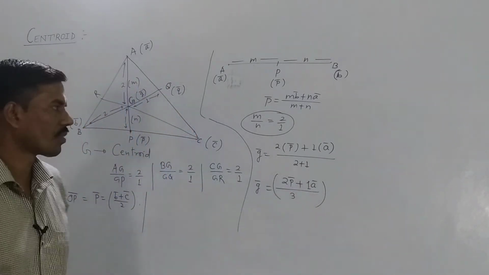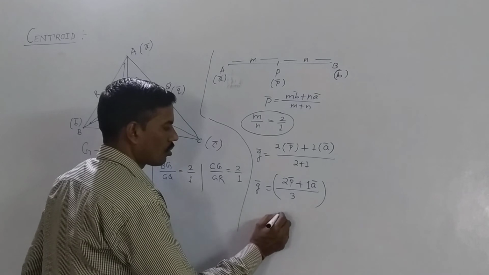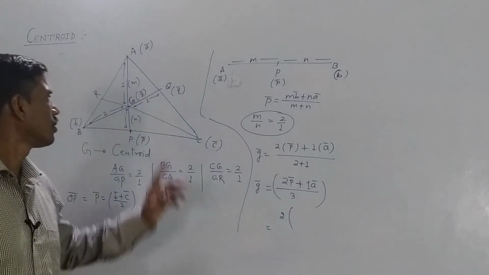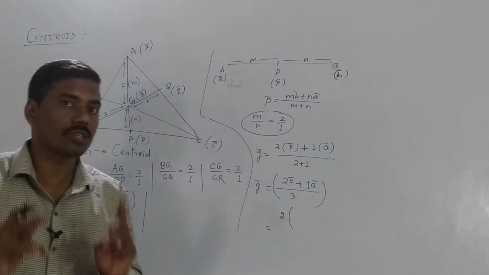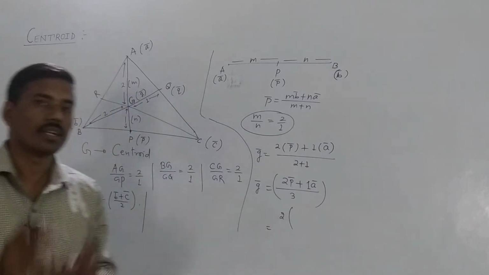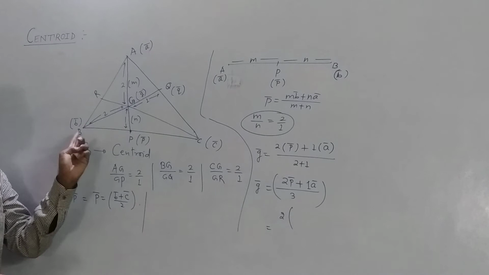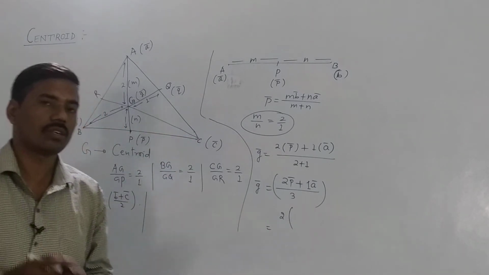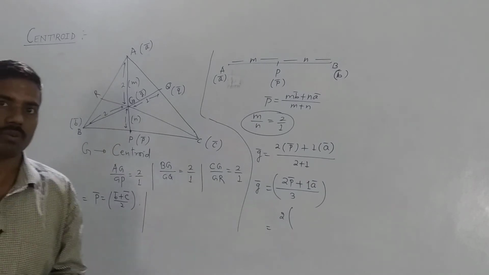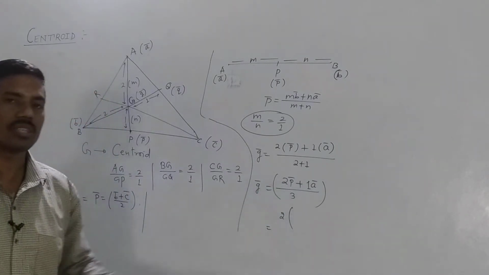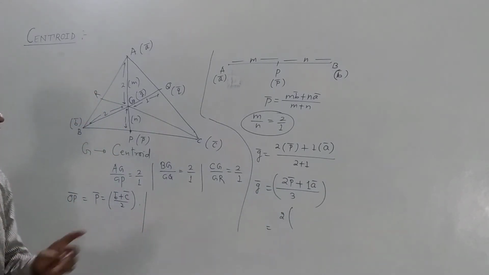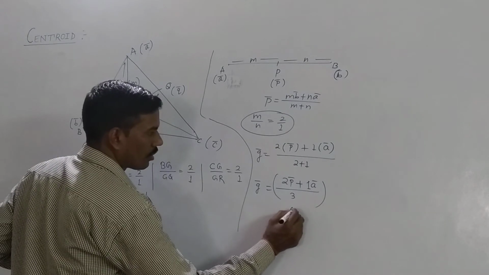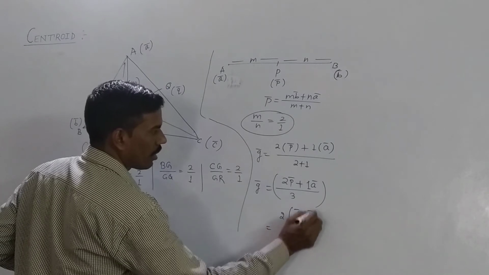We have to find the position vector of centroid G in the form of vector A, vector B, and vector C, that is, in the form of the vectors of the vertices of triangle ABC. Vector P is the midpoint, so we have to change vector P into the form of B and C, which is vector B plus vector C by 2.